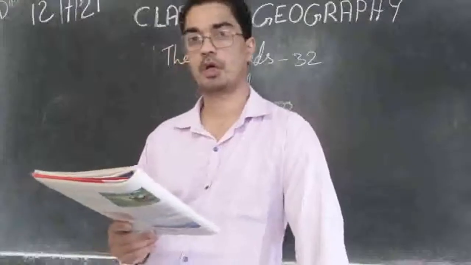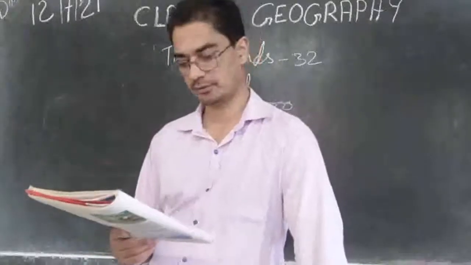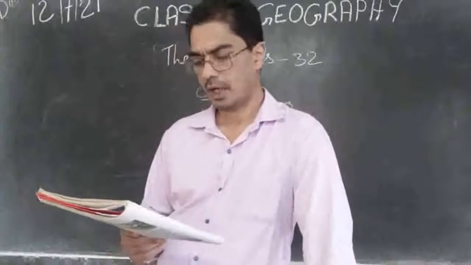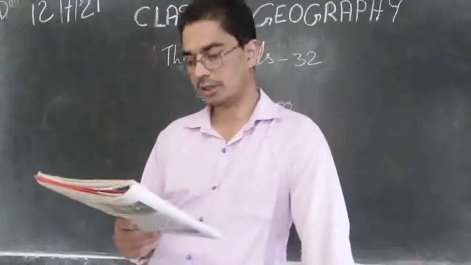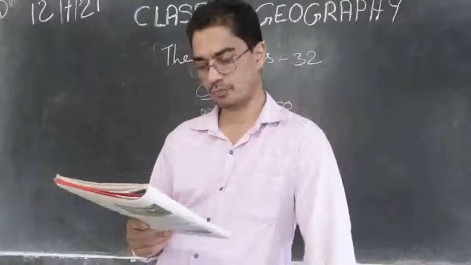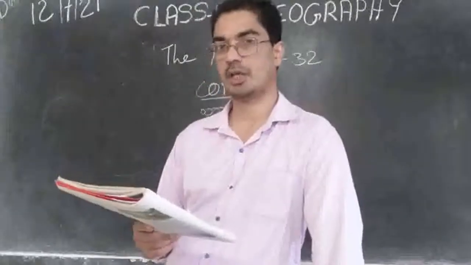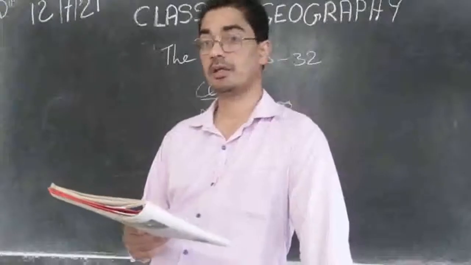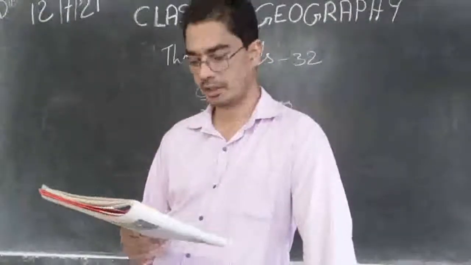Number B, Konkan. Then number 4, the highest peak in the Eastern Ghats is number C, Mahendragiri. The highest peak in the Eastern Ghats is Mahendragiri.